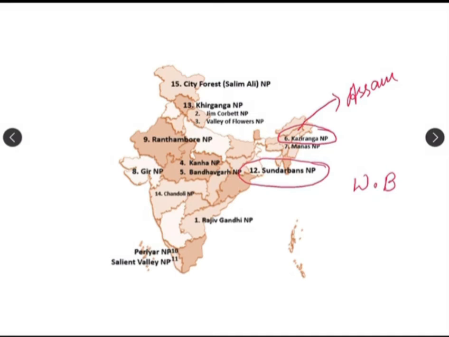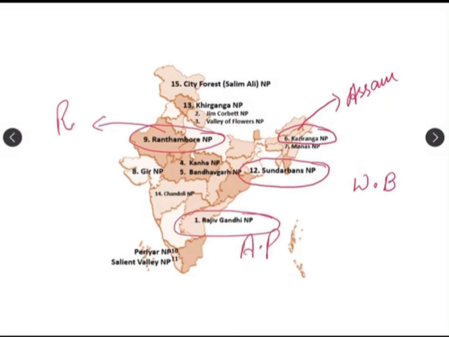Next one is Ranthambore. I hope you know which state it is. It is Rajasthan. And the next one is the Rajiv Gandhi National Park, which is located in Andhra Pradesh.